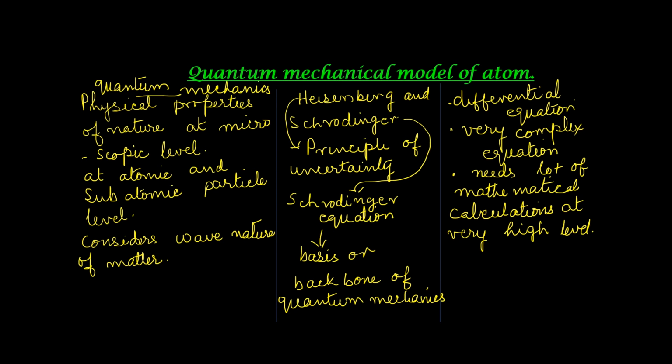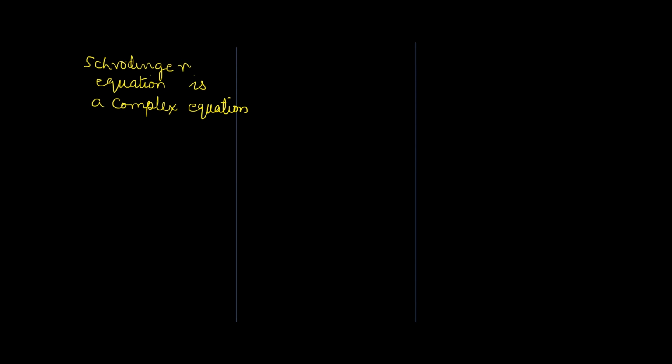There is no need to be afraid of Schrödinger equation. We will discuss this in very simple words so that you can attempt the questions which are asked from this topic. Schrödinger equation is very complex because it uses certain complex numbers. For the present, we are not concerned with all such details.